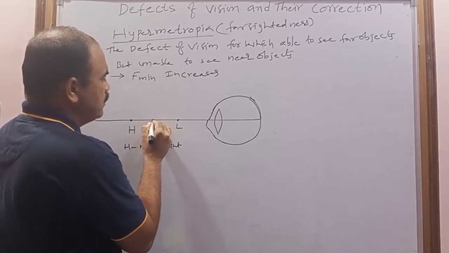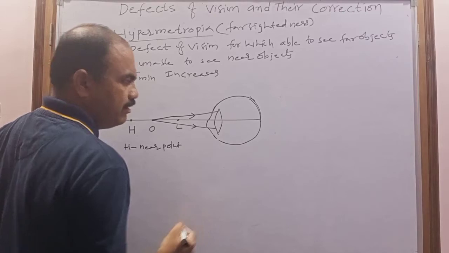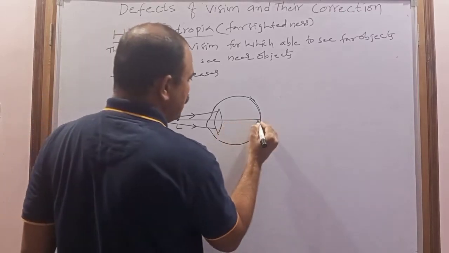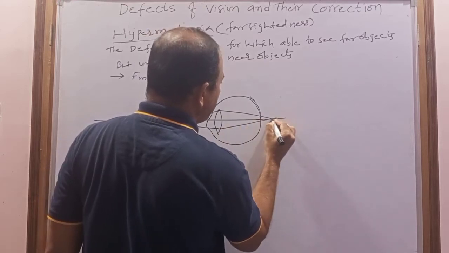The rays coming from the object are incident on this eye lens. After refraction through this eye lens, the image is formed after the retina, or behind the retina.